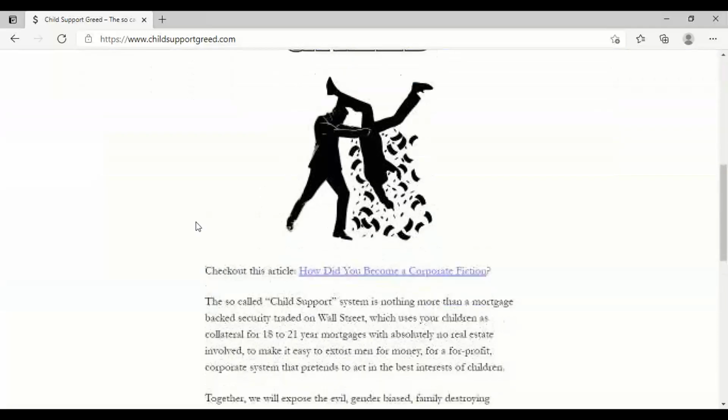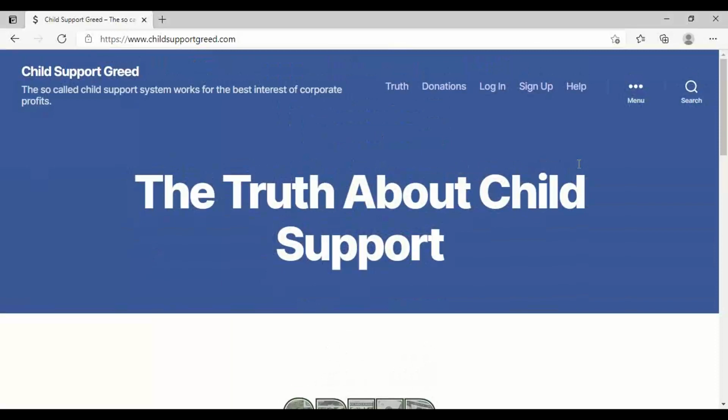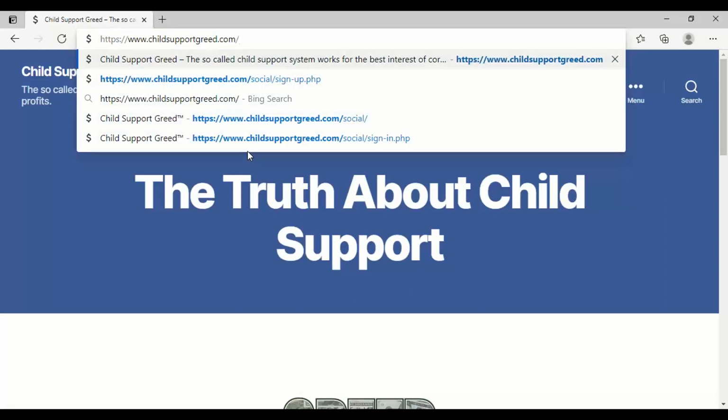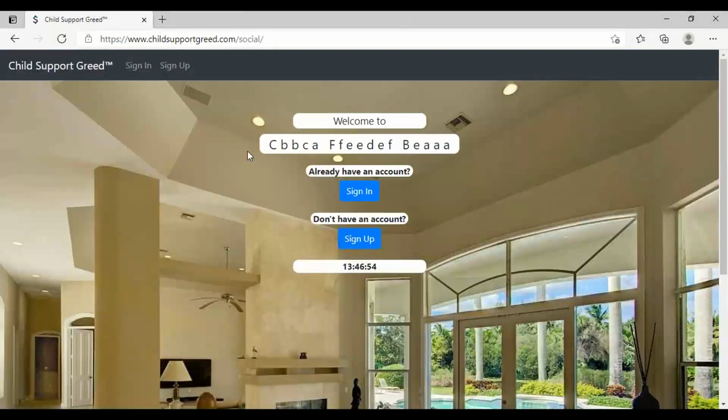So you still go to childsupportgreed.com. It's this same website, but there is no link to this network. So if you see up here at the top of the screen, I'm highlighting the URL, https://www.childsupportgreed.com. And then I'm going to do another /social. All right. /social. So the people who see this video will have this link.